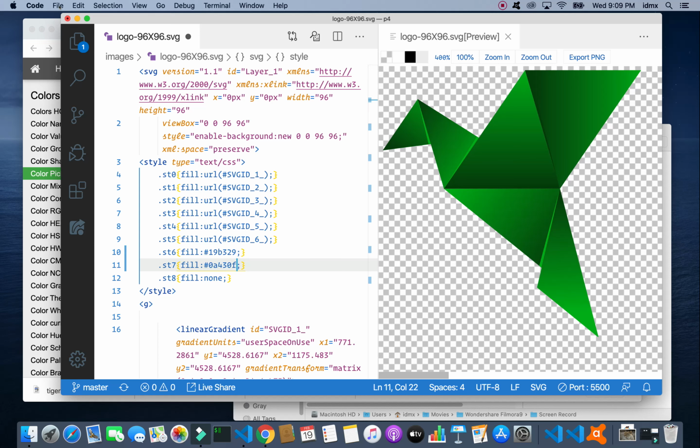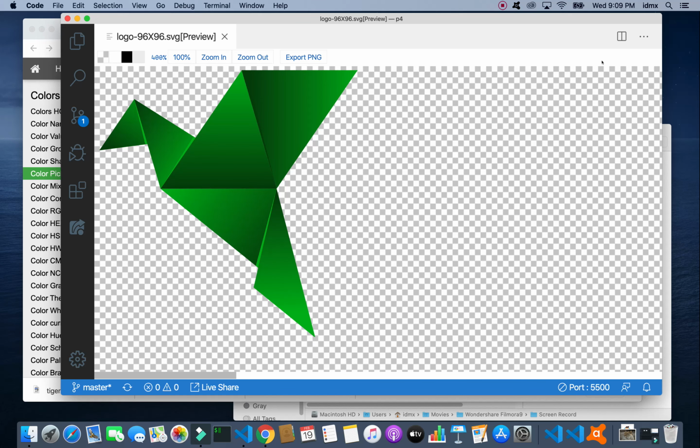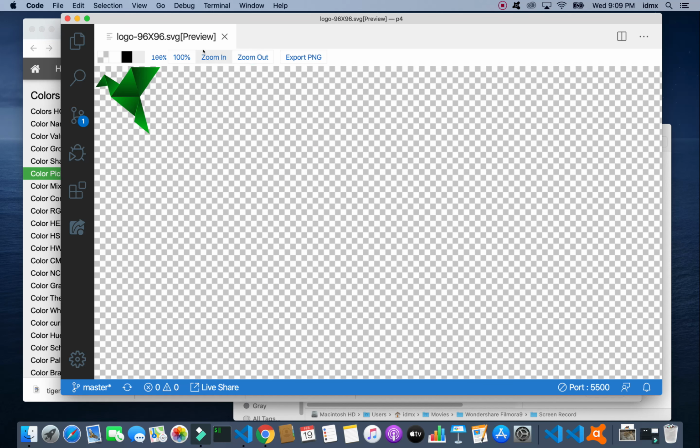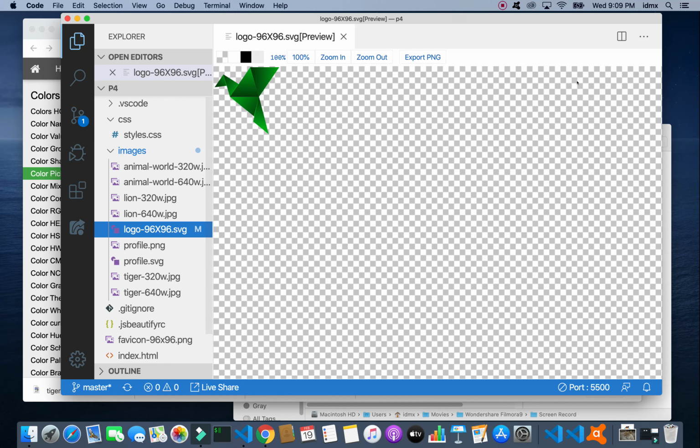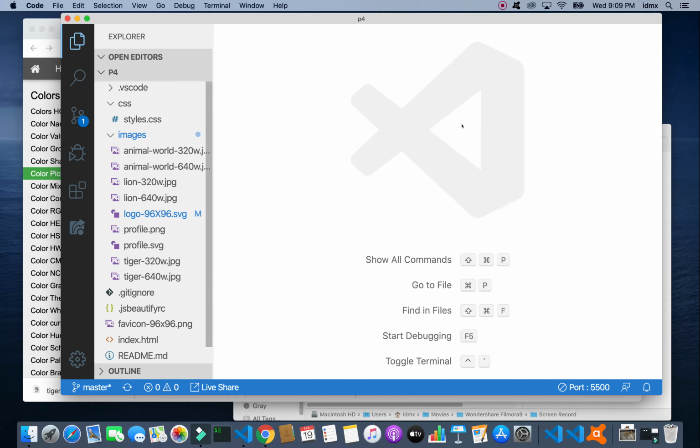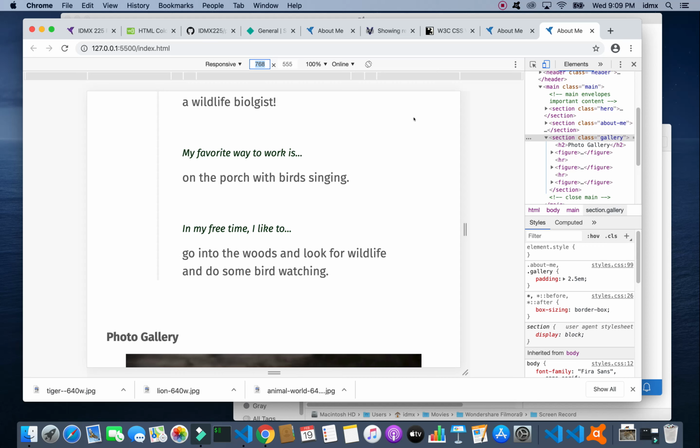So let's go ahead and save this. I don't know how to get rid of this. Maybe it's because I'm zoomed in. Let me zoom out. Don't know how to get rid of this window. Just going to click on it and hit Command W. That's my keyboard shortcut for closing windows. So now if we come back to live server, which is that one right there,